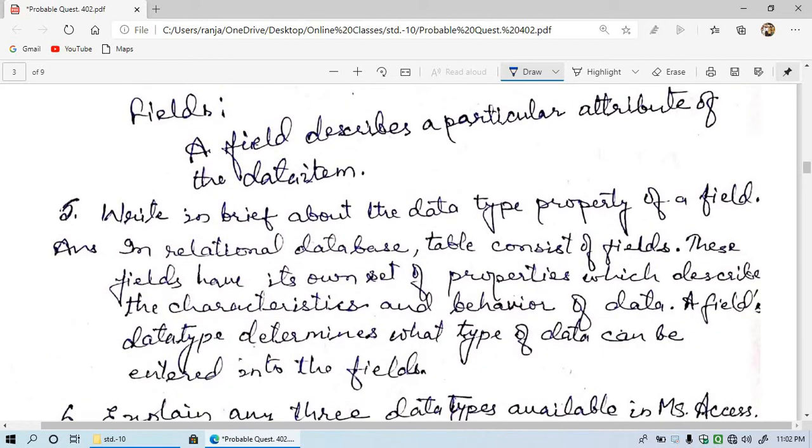Now let's see question number 5. Write in brief about the data type property of a field. You know data type, that is text, and then numerical, then date and time. So in a relational database, tables consist of fields. These fields have their own set of properties which describe the characteristics and behavior of the data. A data type determines what type of data can be entered into the field.